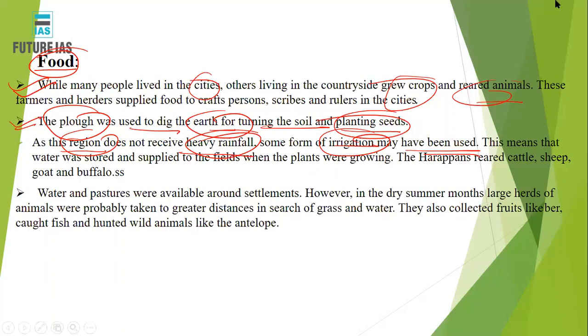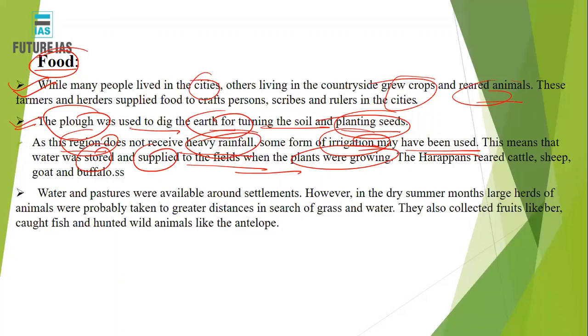All right. So the archaeologists believe that there was not enough or heavy rainfall in that region. So definitely the cultivation was dependent on some assured irrigation facilities. That means at that time itself the irrigation facilities were there. The water would have been stored and supplied to the fields where the plants were growing. Okay. That water would have been stored for them.